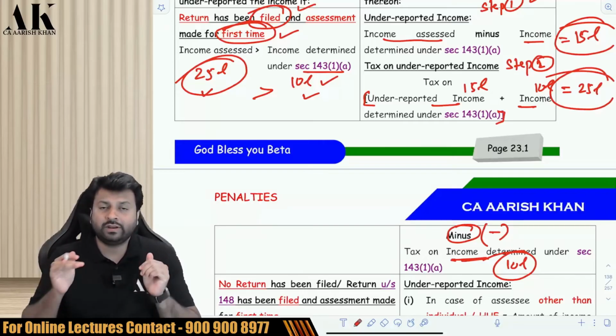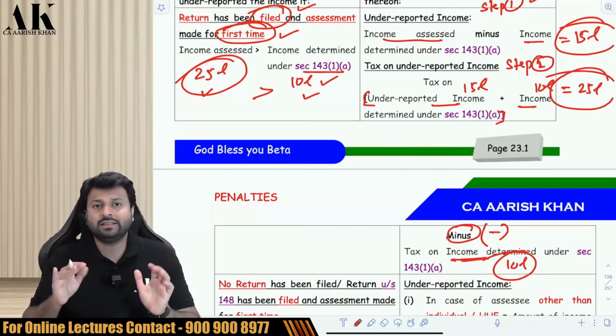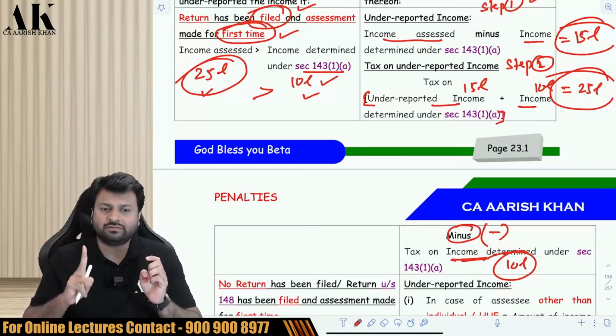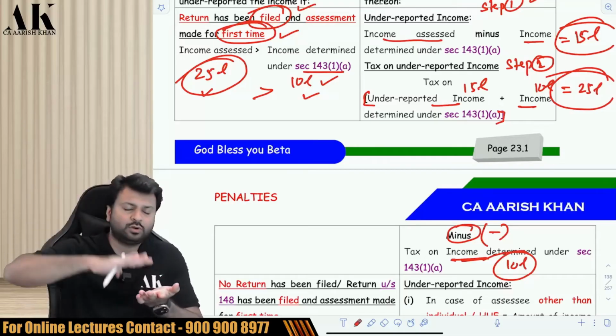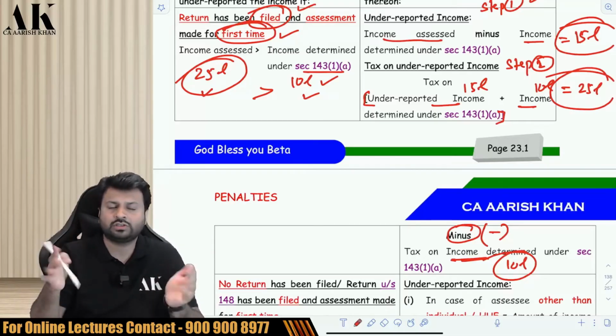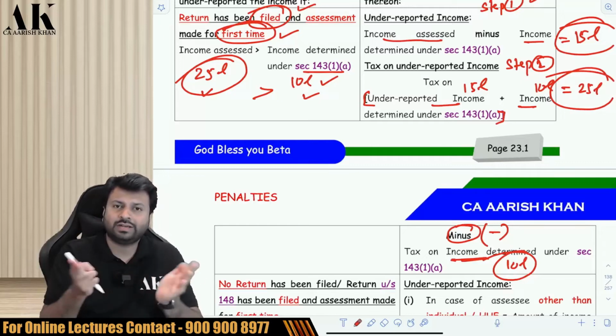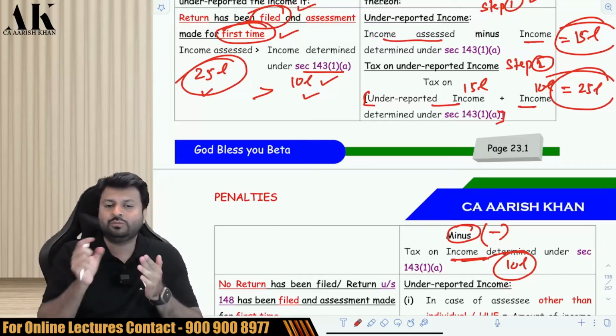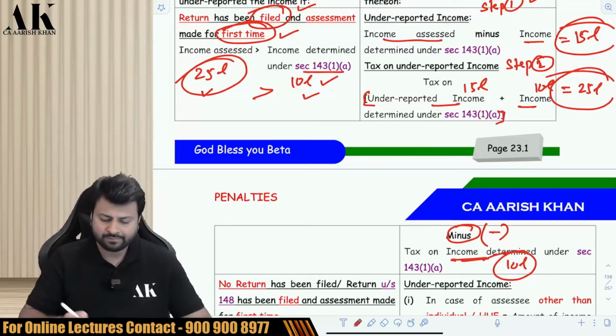So you will fall under this box when the return is filed for the first time, the assessment is made for the first time, and your income assessed is more than the income processed. The difference between the two is your underreported income. So first you compute the tax on your total income, and then you minus the tax on your income processed. Okay, check it over here.